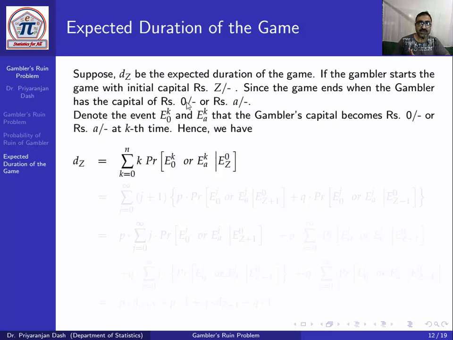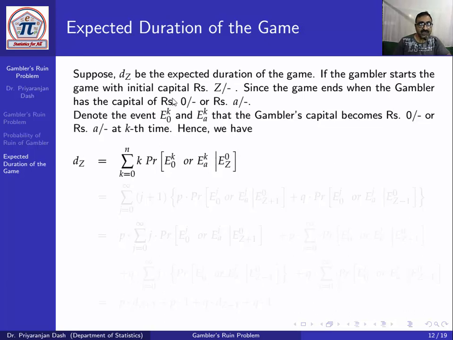Gambler has 0 means gambler ruined, game stops. Gambler has capital A means all the capital is with the gambler, so no capital with the adversary. So the game will stop. We denote the event E0K or EAK, that the gambler's capital becomes 0 or A at the kth time.